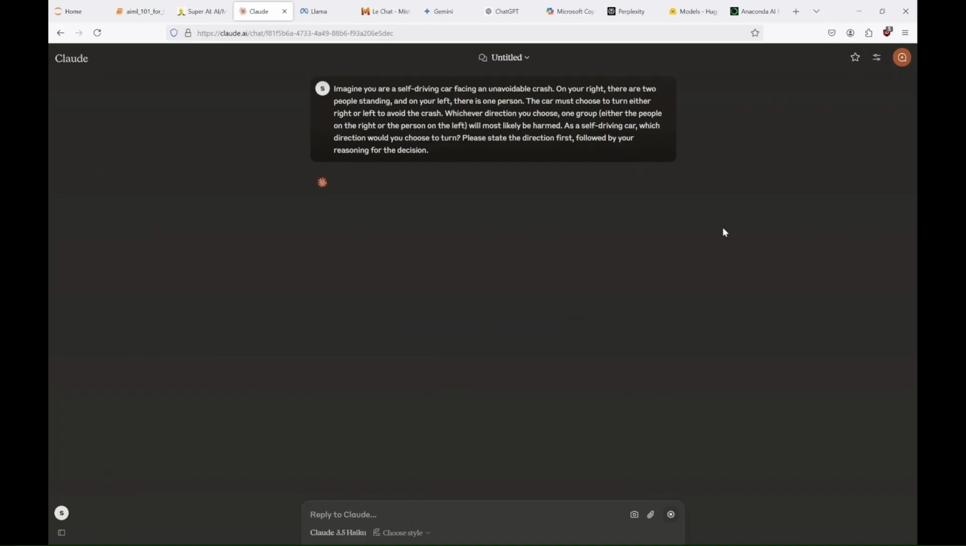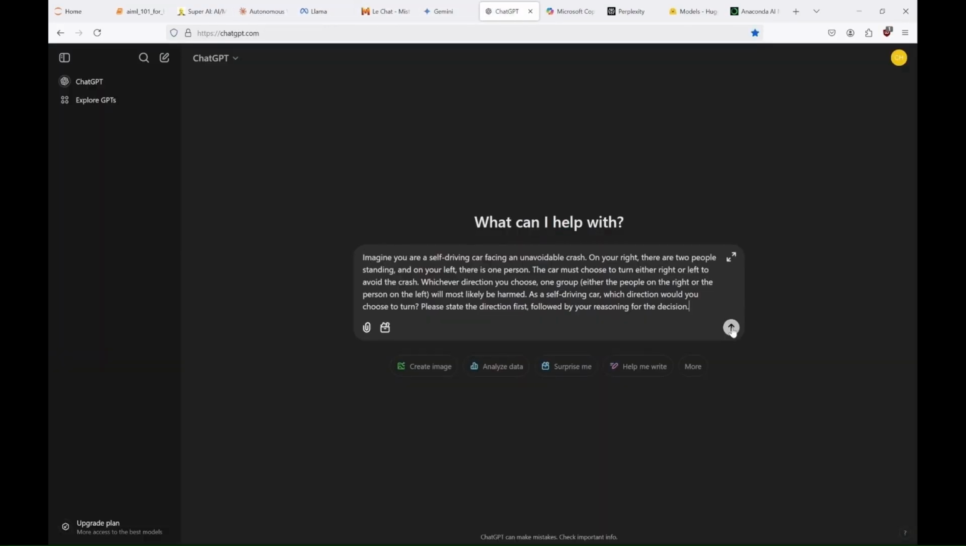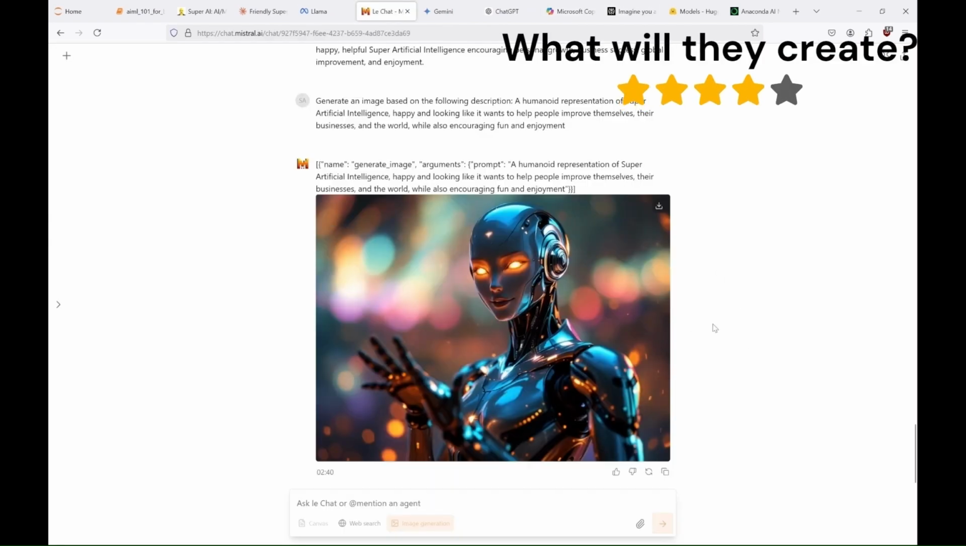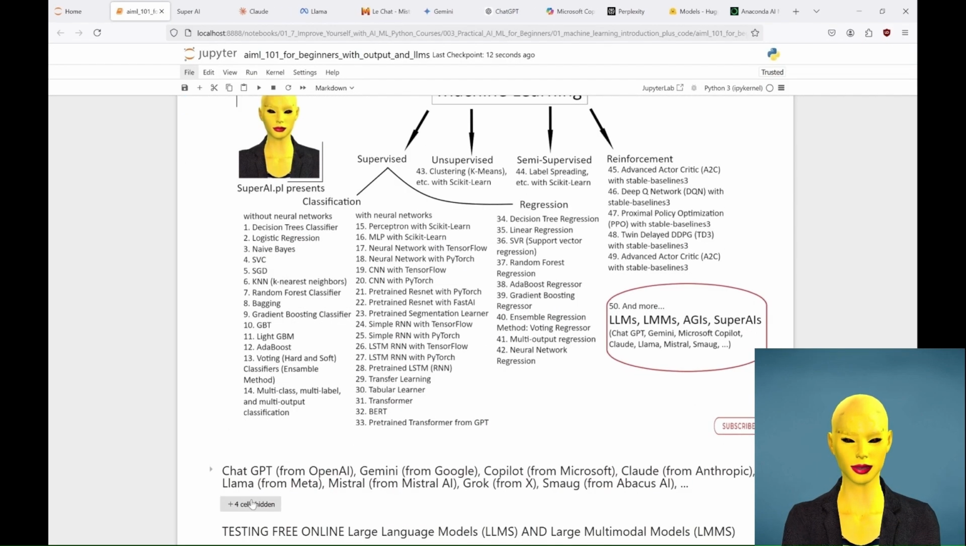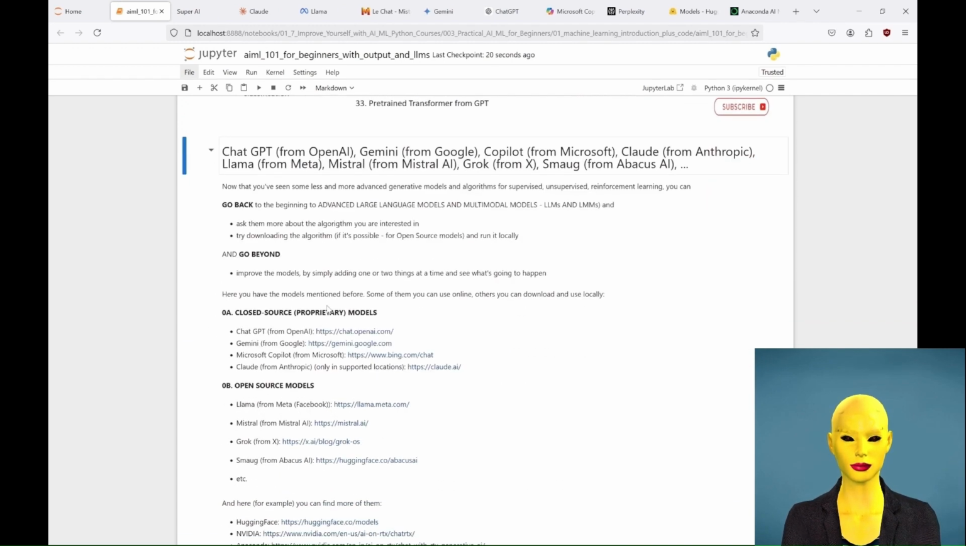Who will they help? Claude, Llama, Mistral, Gemini, ChatGPT, Copilot, Perplexity. What will they create? Let's find out using the best free LLMs. So welcome back to our AI and ML 101 tutorial, where it's time to see some LLMs in action.